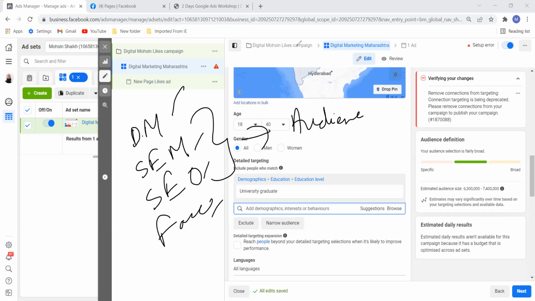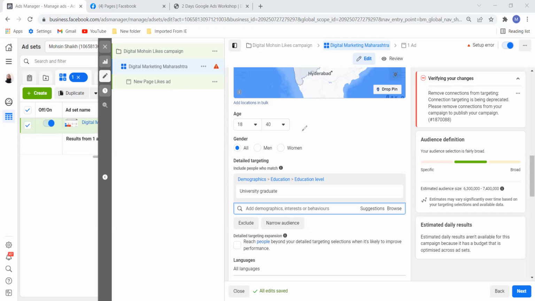Okay. Well, final question, sir. For here, the budget is 500 rupees per day. How the budget is calculated in this particular ad? See, for example, if you are keeping only one ad set, then it will go to that entire one ad set. If you have 3 ad sets, then out of 500, Facebook will give, for example, for 3.